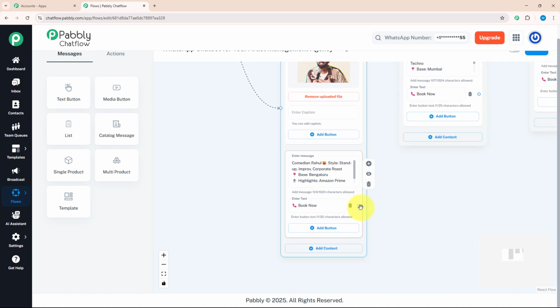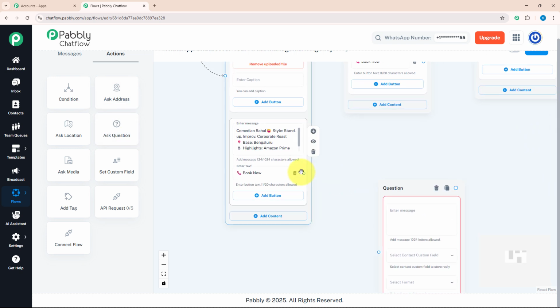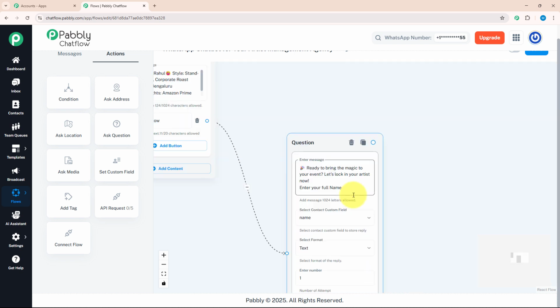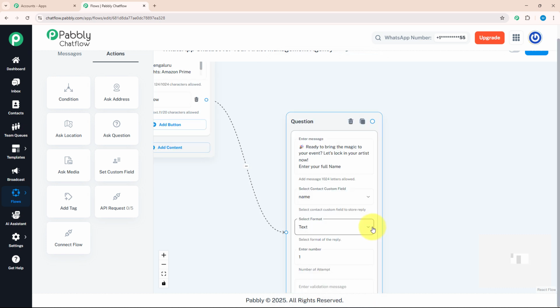To book tickets, I wanted to know a few details about my customer. For that, I will go to the action section, drag and drop the ask question button over here and connect it with my book now button. Over here, I will enter a message, something like that. And here I have asked the full name of my customer. With that, I will select my contact custom field as name and format as text.